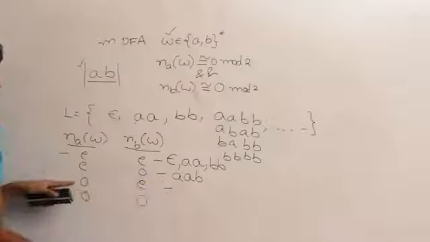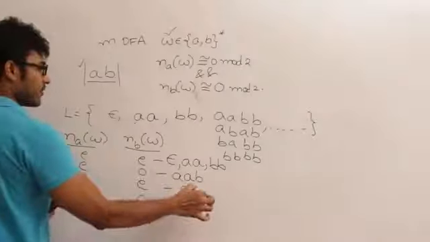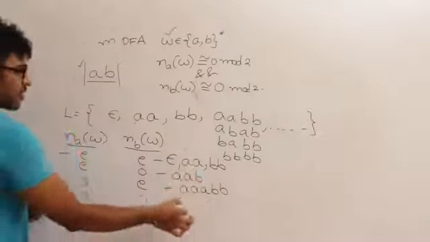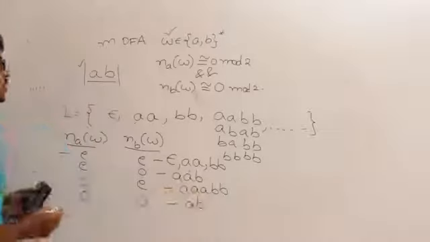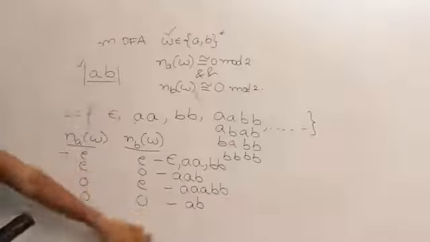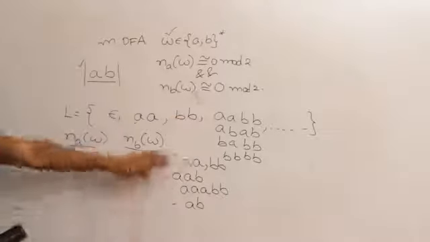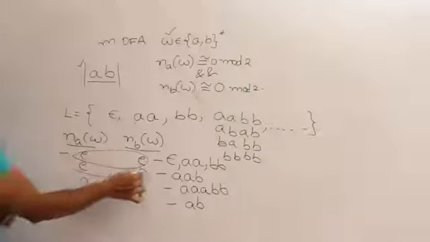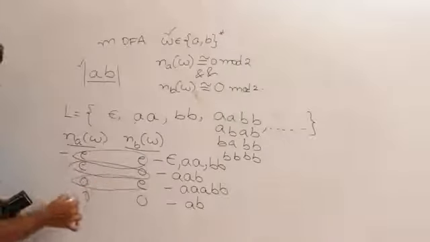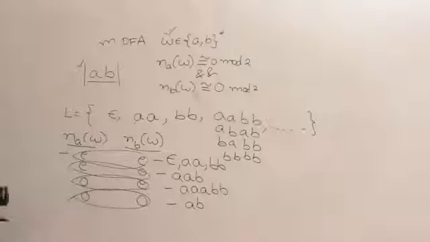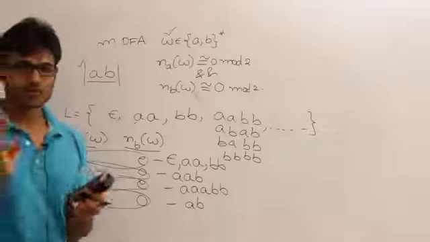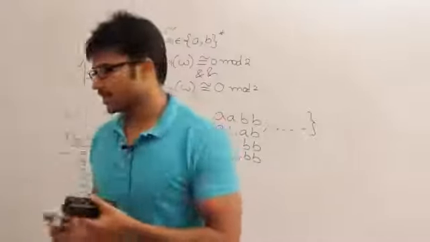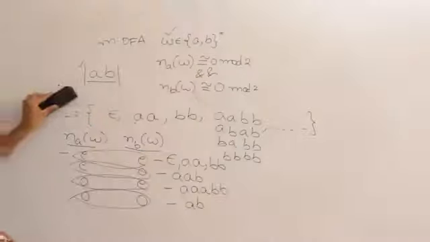What about this? Odd number of A's and even number of B's, right? What about this? Odd number of A's, odd number of B's. You can take any string possible and you can place it in one of these classes. So therefore I will have one state representing this, one state representing this, one state representing this, and one state representing this. So we found out that at least there should be 4 states to distinguish the entire language into 4 classes. So let us say the 4 states are this.